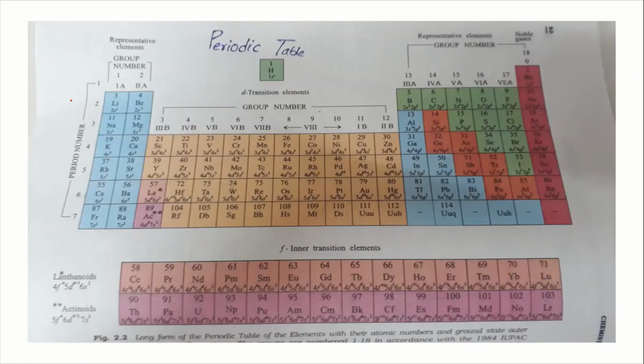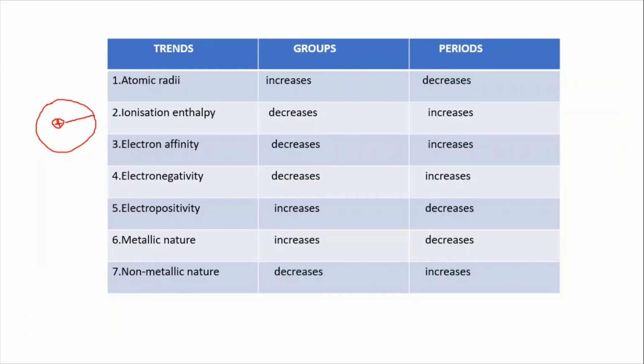If you see here, lithium to francium, atomic radius increases. So francium has a higher atomic radius than lithium. And in periods, it decreases. And you can see here ionization enthalpy, electron affinity, electronegativity.